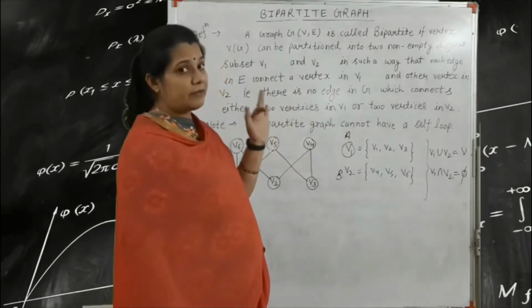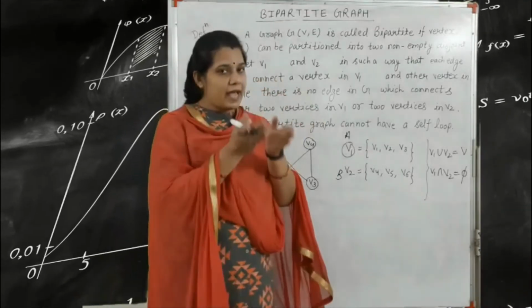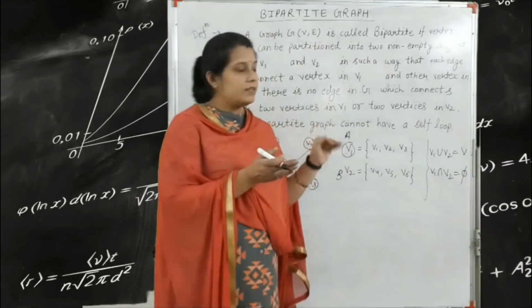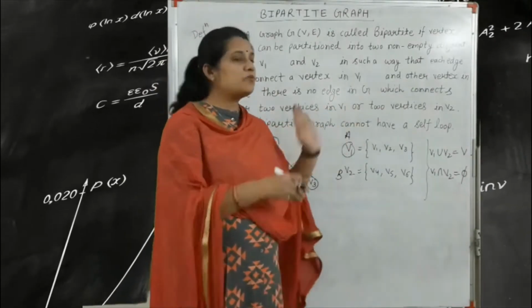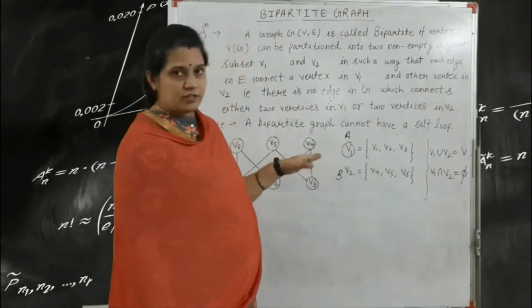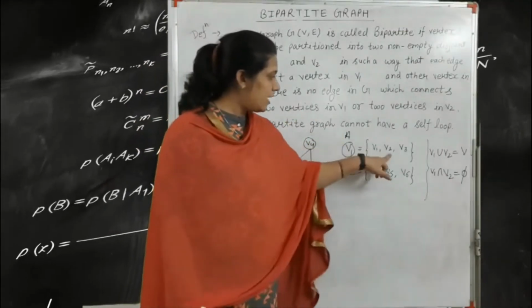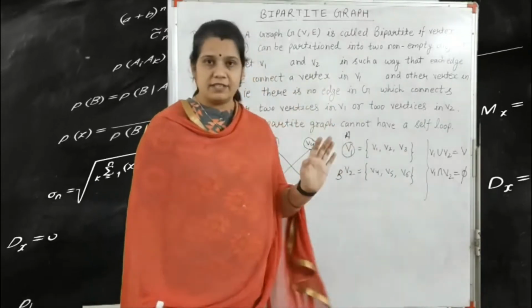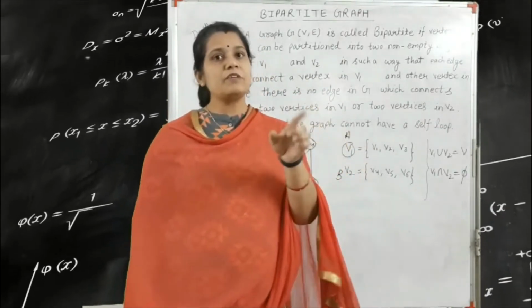According to our definition, there is no edge in the graph which connects two vertices in the same set. So partition A has the three vertices V1, V2, V3, and partition B has the three vertices V4, V5 and V6.